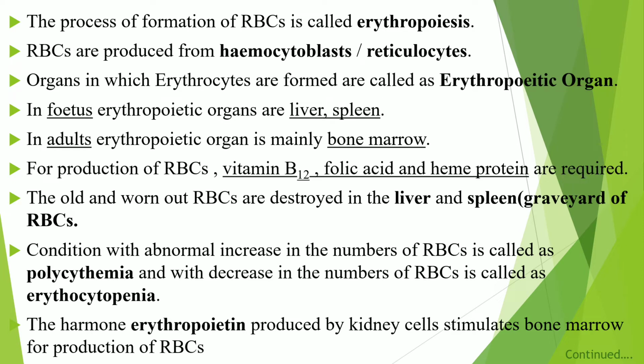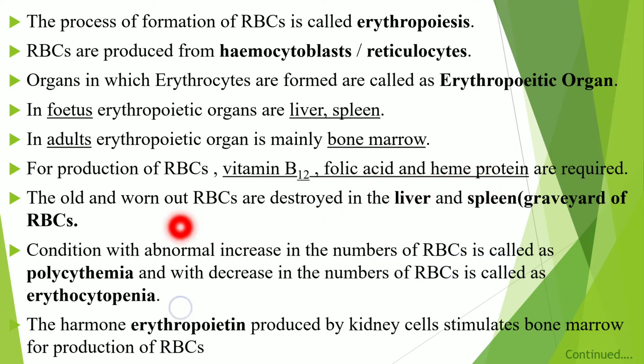In fetus, the erythropoietic organs are liver and spleen, and in adult, the erythropoietic organ is mainly bone marrow. This bone marrow is present in the long bones. Then what are the requirements for the production of RBC? Number one, vitamin B12. Number two, folic acid. Number three, heme protein.